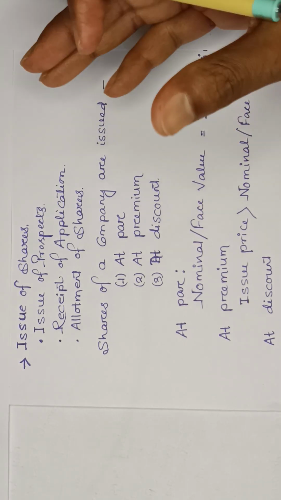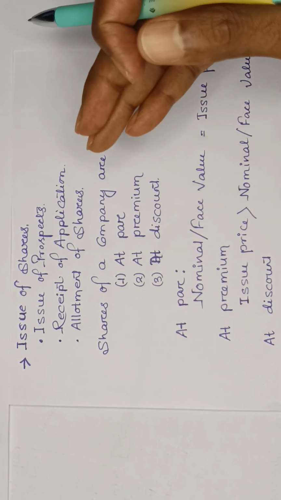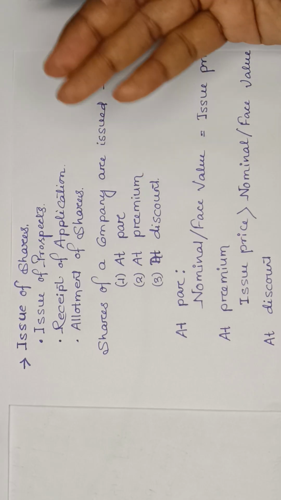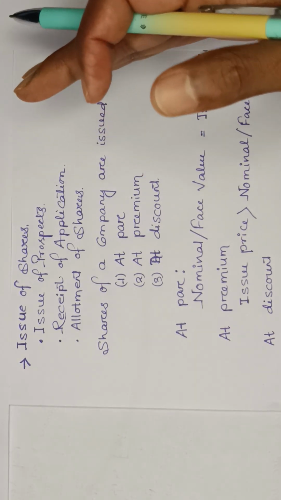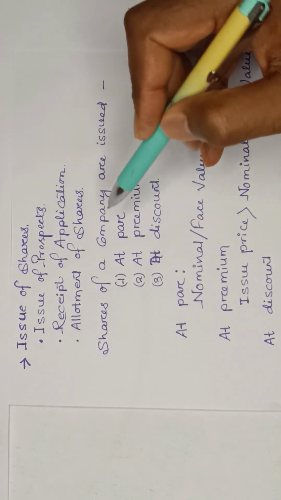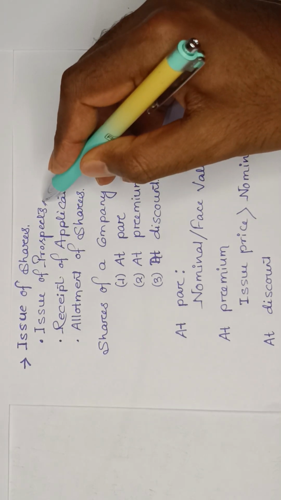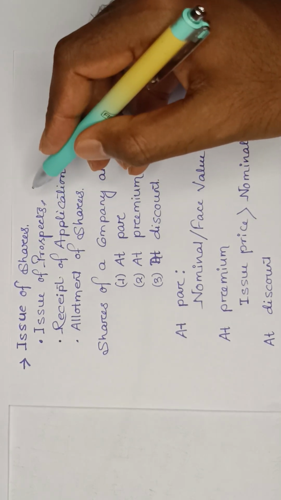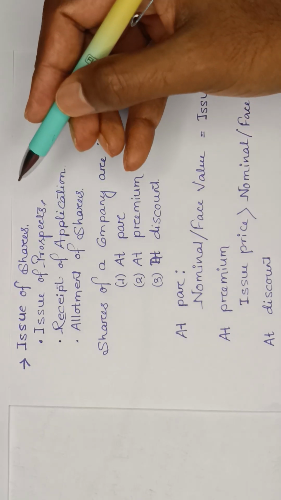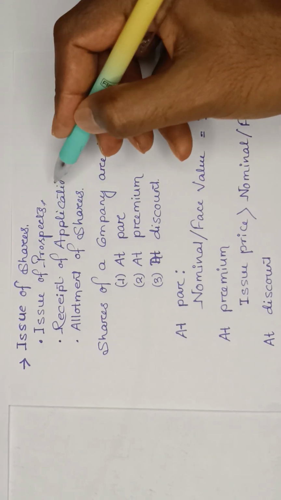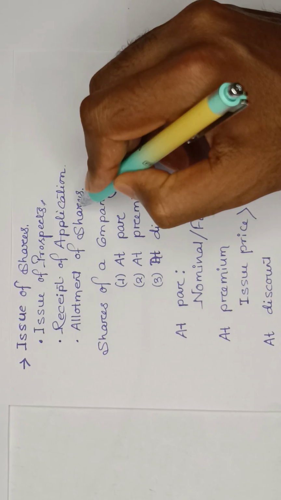Now when you are inviting the general public, they will come and invest in your company.